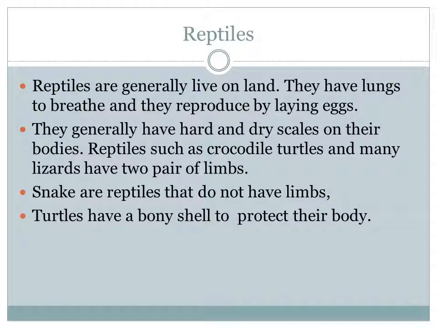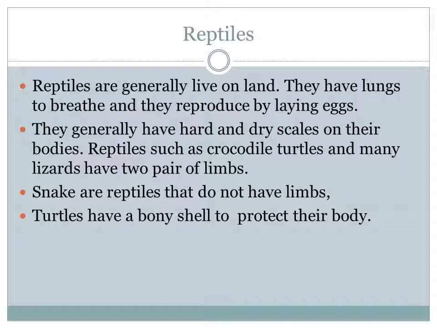And then reptiles. Who are called reptiles? They generally live on land. They have lungs to breathe, and they reproduce by laying eggs. If you see their body, they generally have hard and dry scales. See the diagram here: crocodile, snakes and turtles.